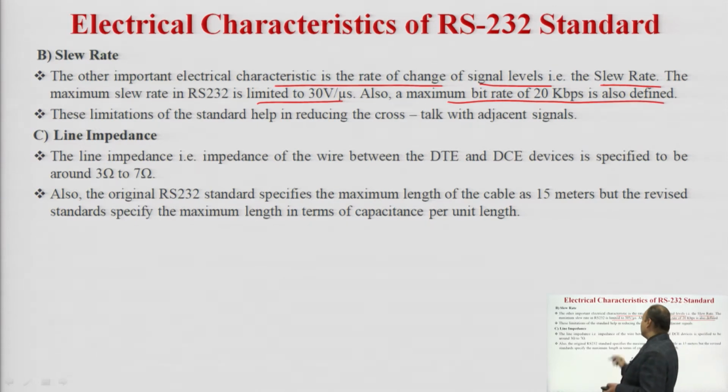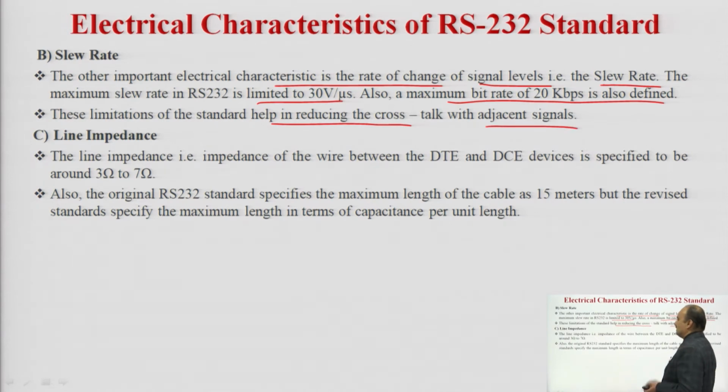This limitation of the standard helps in reducing the cross talk with adjacent signals. So, this is the advantage. There could be noise due to adjacent channel interference, that is, interference from the nearby channel. This can be avoided with the help of RS-232 because of this limitation.